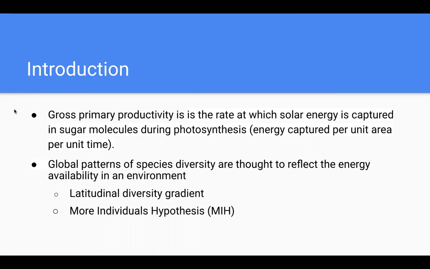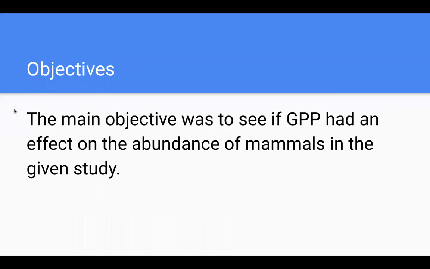And global patterns of species diversity are thought to reflect the energy availability in the environment, like the latitudinal diversity gradient, which states that there's a greater diversity of species closer to the equator, and then it decreases as you go farther away from the equator. And the more individuals hypothesis, which states that higher energy availability promotes a higher total number of individuals in a community, which consequently increases species richness by allowing for greater number of species with viable populations.